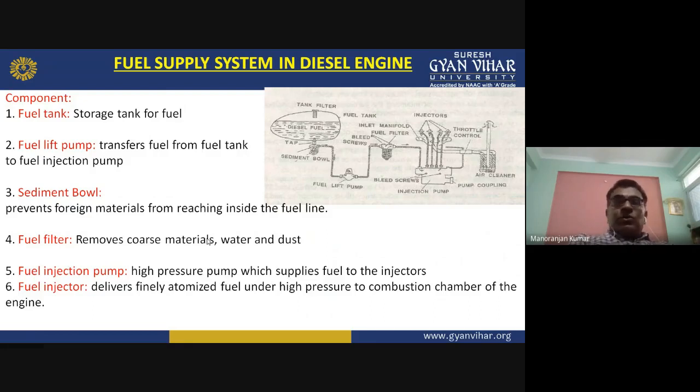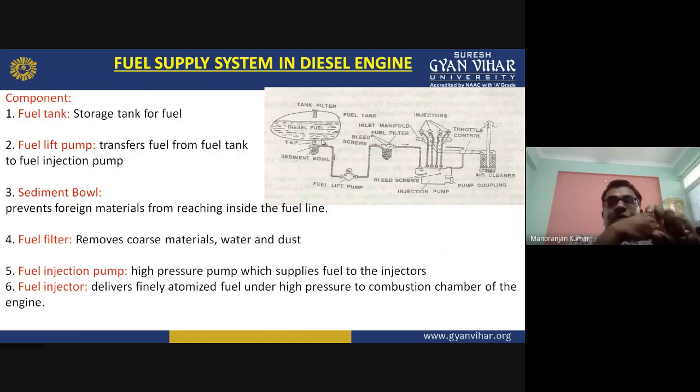So how? Here you can see, in the diesel engine, through the inlet valve only air will come. And diesel will be injected by an injector that is there in place of the carburetor. The injector injects the fuel into the engine cylinder at the end of the compression stroke of the engine.